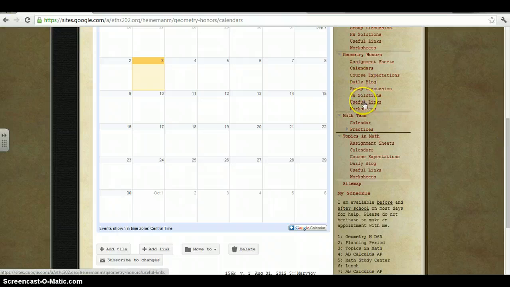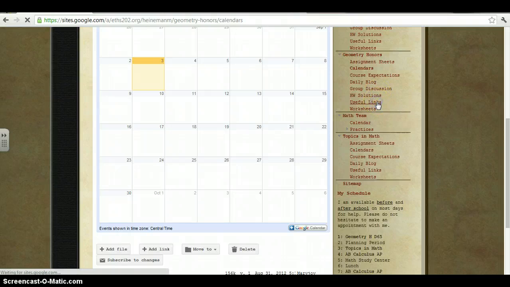Other places that'll be really important to you, course expectations, we'll talk about in a second. Daily blog, if you click here, what I'll try to do is write in what we've done every day, any sort of homework assignment we have, or any videos that I think you should watch. Group discussion is something that I'm going to try that's new this year, where maybe we have people posting questions about homework, and maybe we can answer each other's questions online. I'll post some homework solutions here as well, but those will also be posted in class.